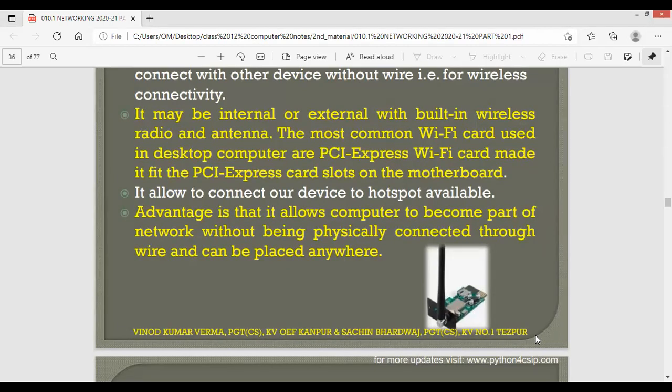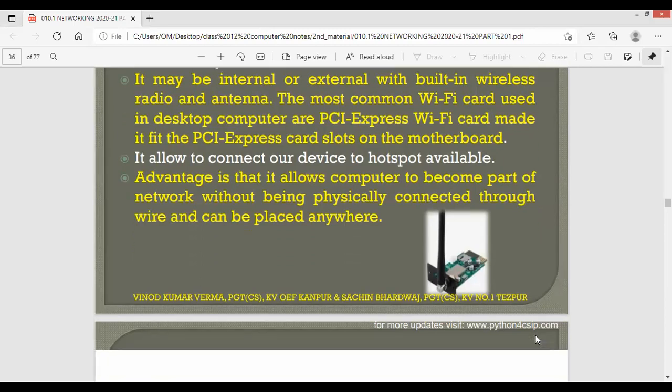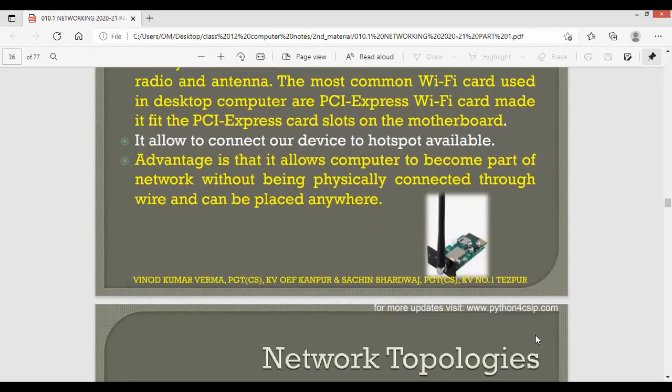There you simply put the Wi-Fi device and then it will install the drivers and your computer will be ready to use the wireless network. It allows us to connect our devices to available hotspots. Now, hotspot also is used in the wireless medium itself. What is the advantage? It allows a computer to become part of a network without being physically connected.